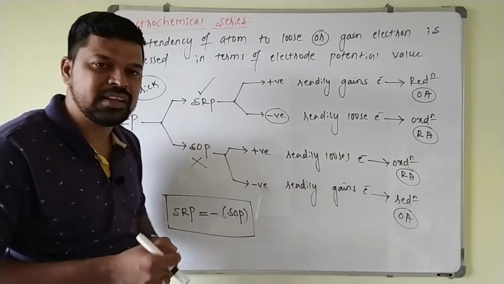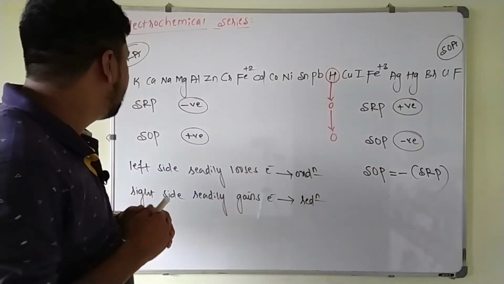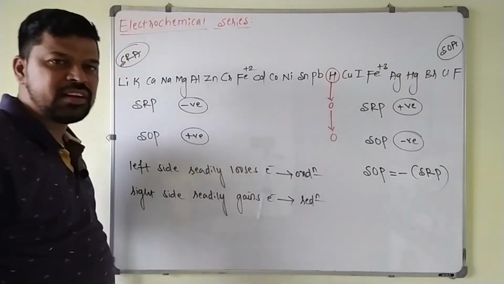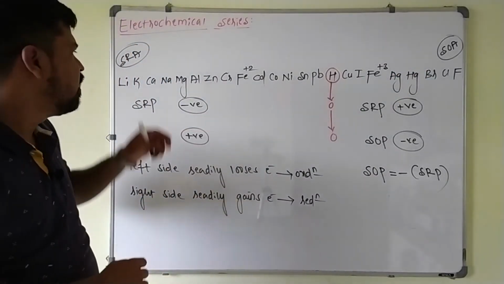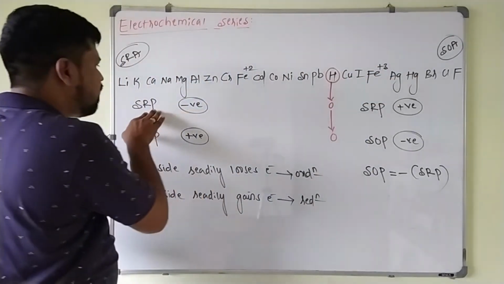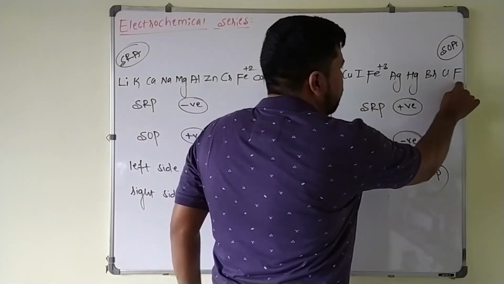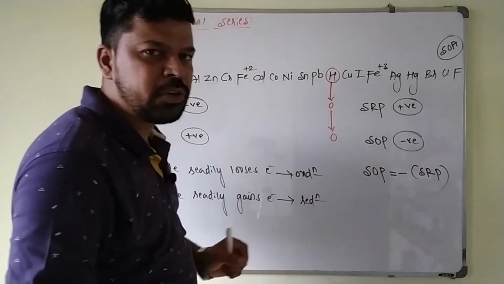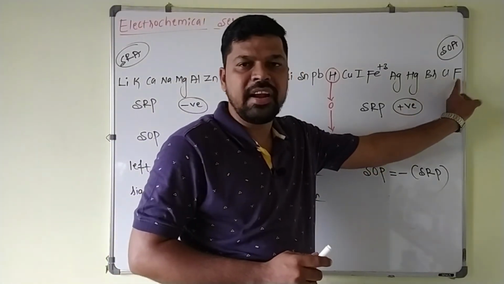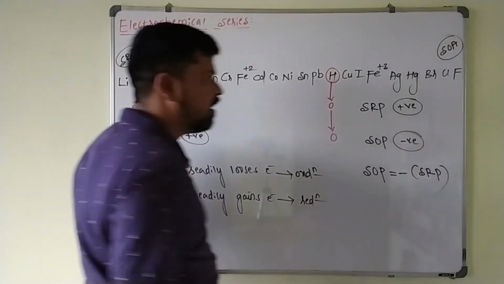We will write the electrochemical series now. So this will be your electrochemical series, in which these elements are arranged in the increasing order of their standard reduction potential value. In this direction, SRP value is increasing. So here a negative value is there. If you go in this direction, again it becomes positive. So fluorine has the highest positive standard reduction potential value, so it readily undergoes reduction, and it is acting as the strongest oxidizing agent, SOA, I have written here.